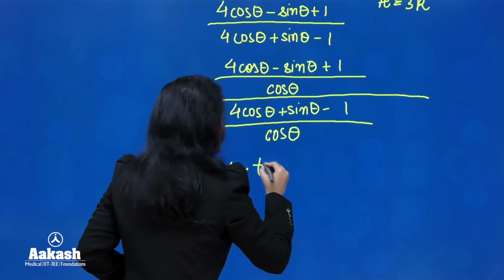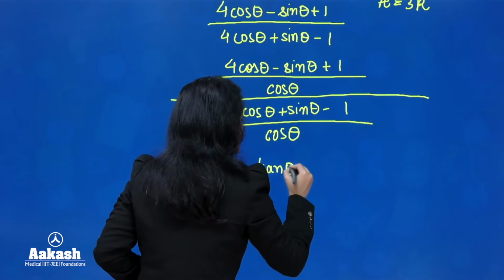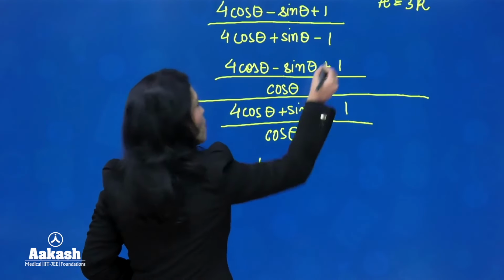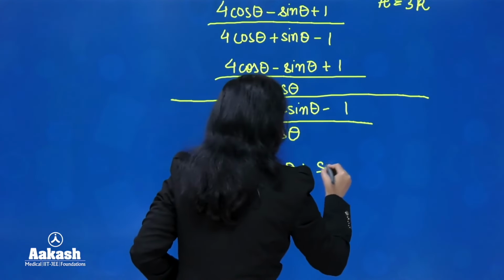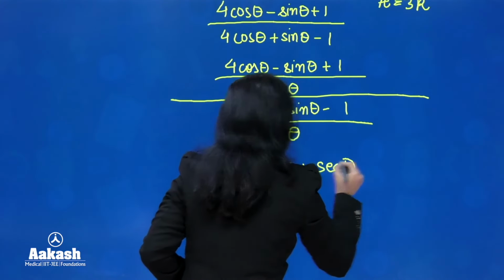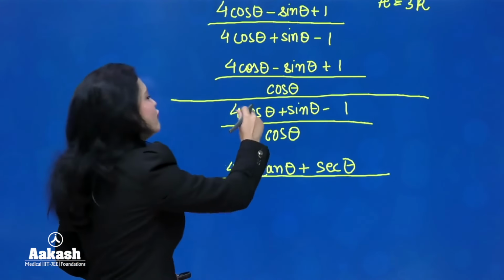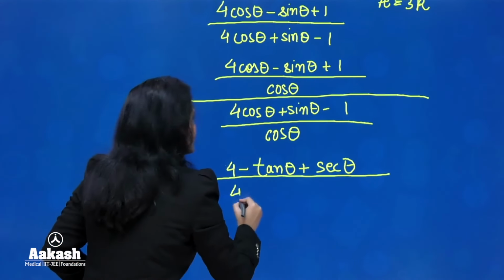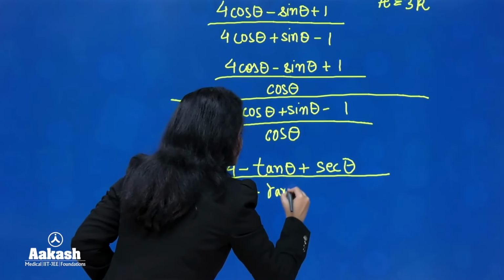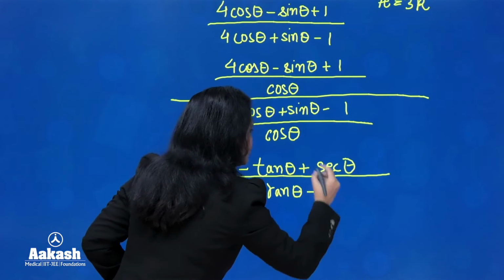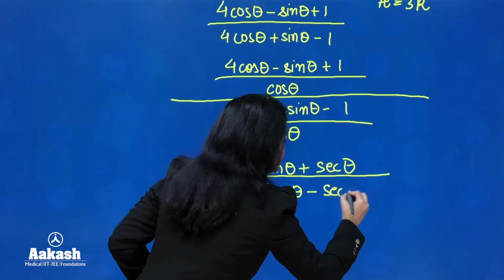So let's write it as tan theta. Next, 1 over cos theta. What is 1 over cos theta? Sec theta. Okay. So sec theta. Similarly in the denominator, 4 cos theta over cos theta is 4, sin theta over cos theta is tan theta, and finally 1 over cos theta is sec theta.